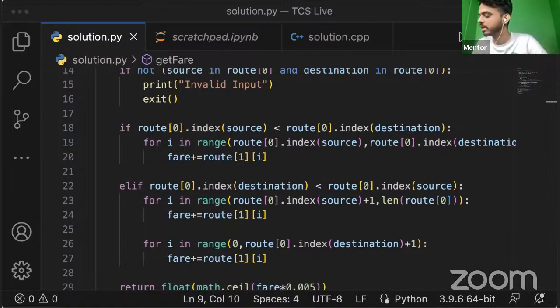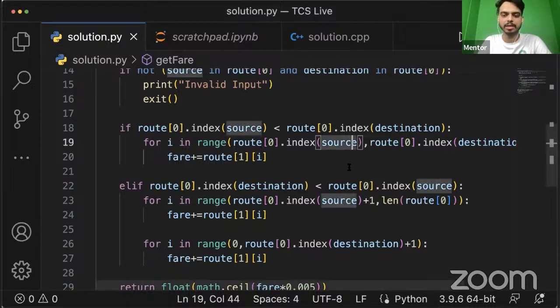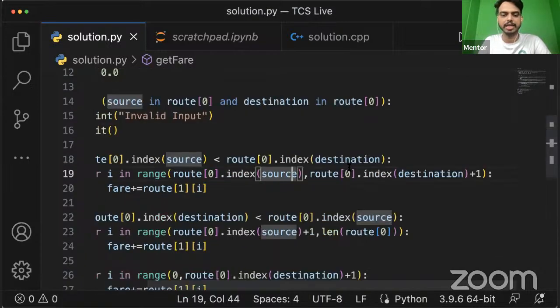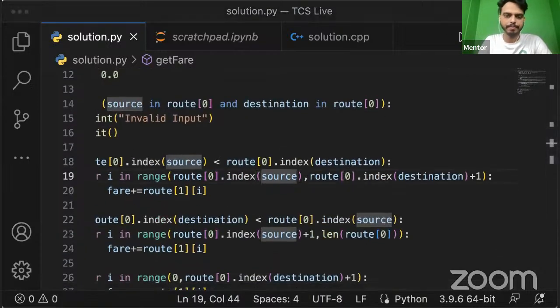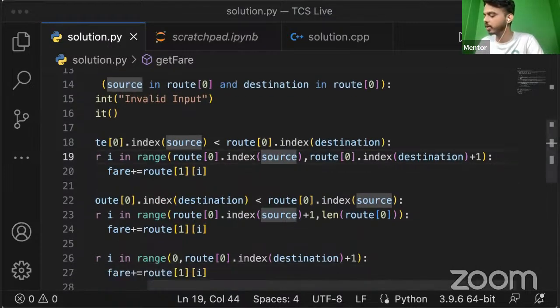If this is less than the index of the destination, then we are going to run a loop in terms of the range function. The range function takes two parameters. One is the value we get from that index, and another parameter we are going to pass here is basically the destination also. So for this range function, we are going to pass a source and the destination.